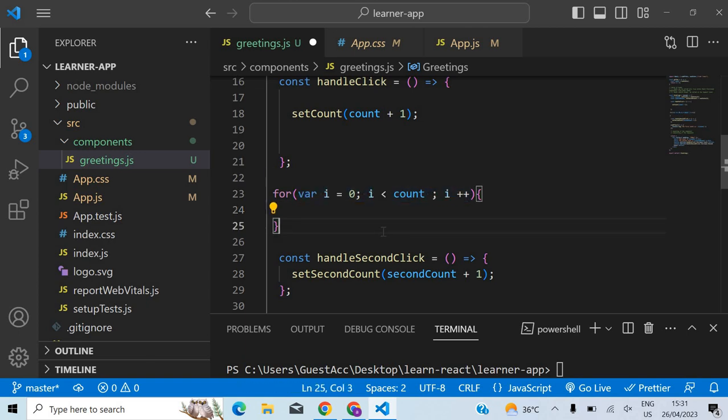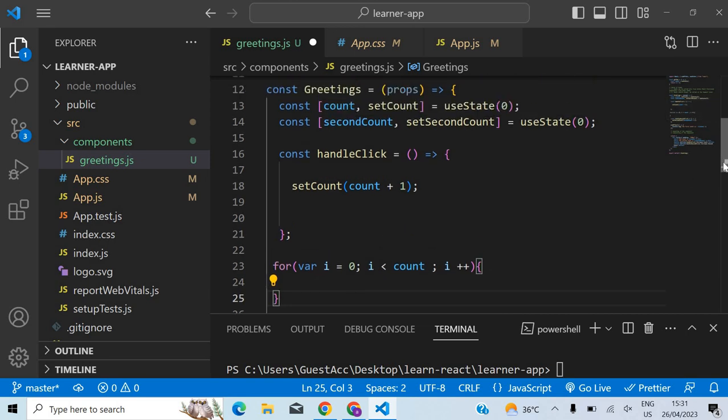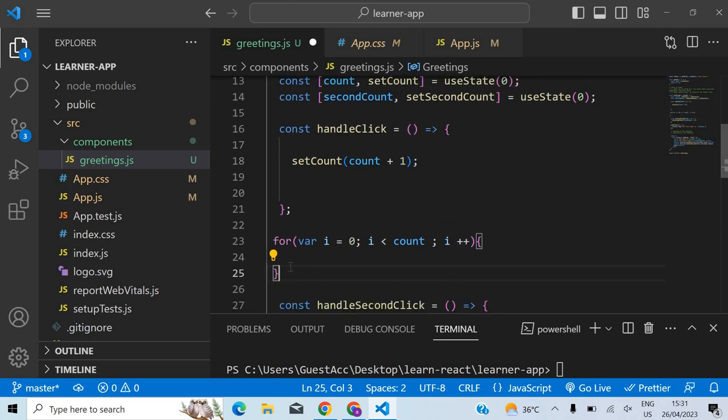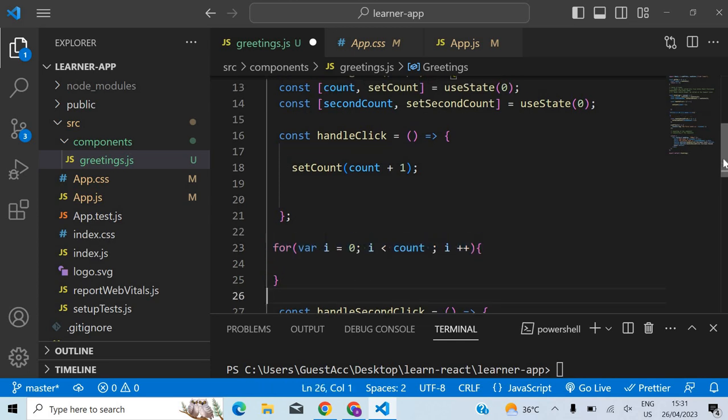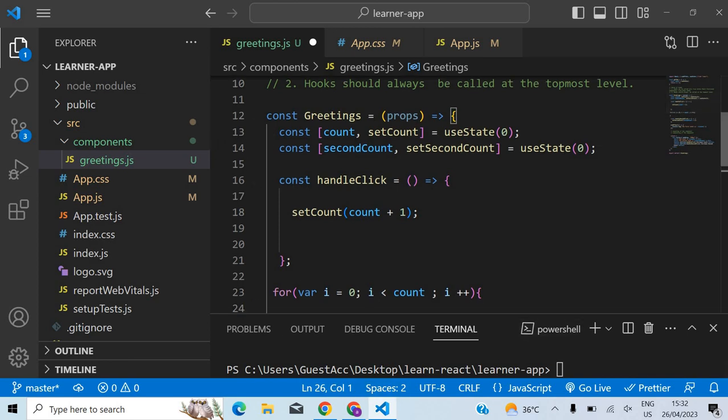So it can't be like this actually. It has to be fixed. Like the number of times you are going to call a hook should be fixed, and that fixedness will not be there if you put it inside a deeper level. For example, if you put inside a function, you can't guarantee that every time the component re-renders, that hook will be called the same number of times, right? Because the components will re-render, right? Whenever the state or prop changes, React will come and will execute everything once again, right?